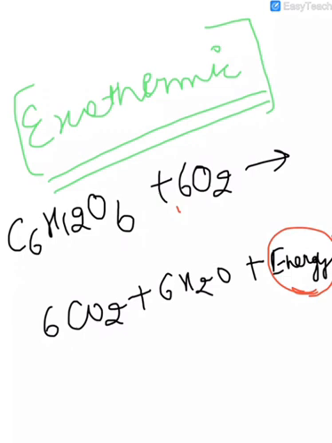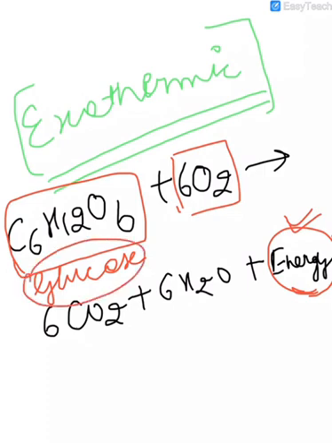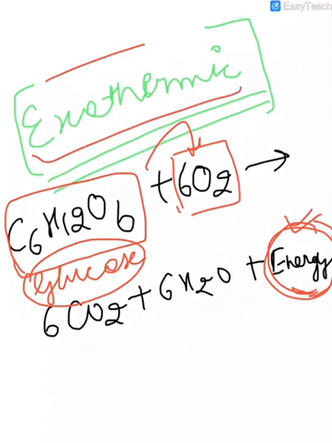Because during digestion, when large molecules of food are broken down into simpler glucose molecules, right? So when glucose combines with oxygen present in the cell, it provides us energy. So when the glucose molecule combines with oxygen, energy is liberated, so that's why the reaction is known as an exothermic reaction, or we can say that respiration is considered an exothermic reaction.